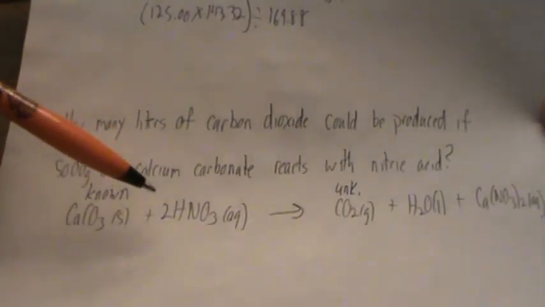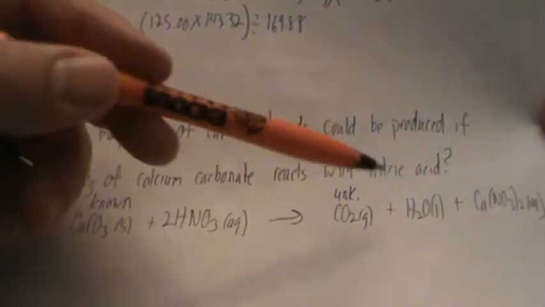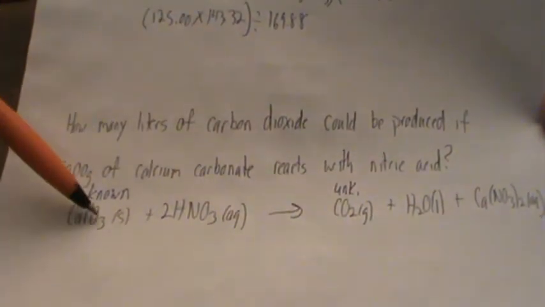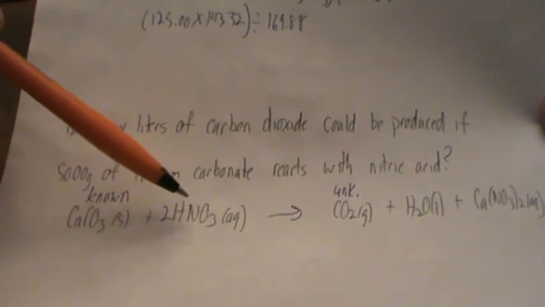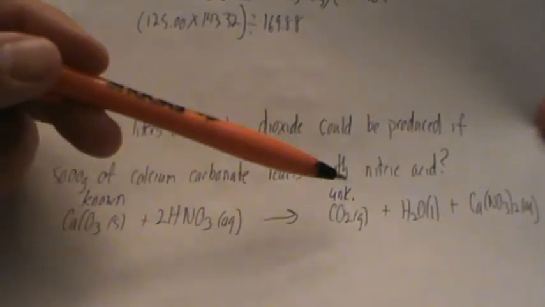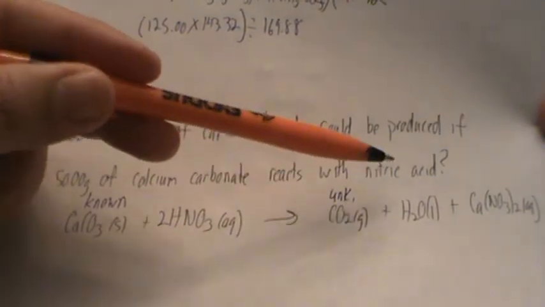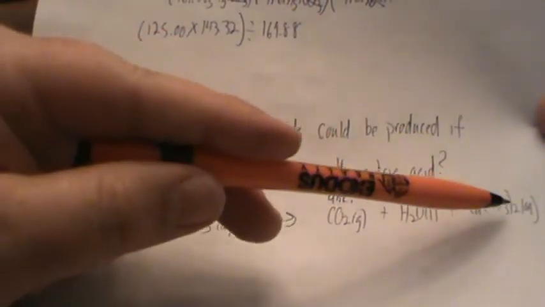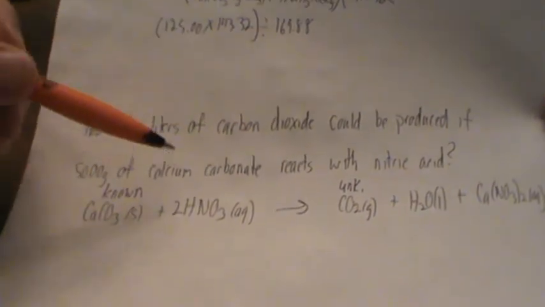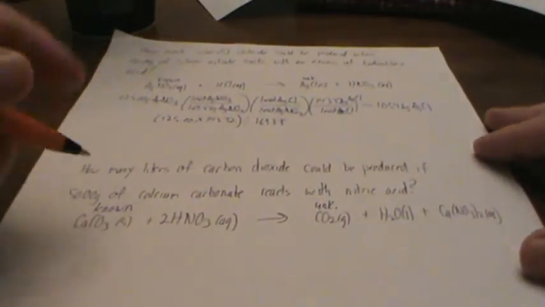Now going to the hydrogens, we now have 2 hydrogens on the left. We have 2 hydrogens on the right. We go to oxygens, we have 3 plus, then 2 times 3 is 6, so 3 plus 6, 9. On the right, 2, 3, then 3 times 2 is 6, so we have 9. So our reaction is balanced.